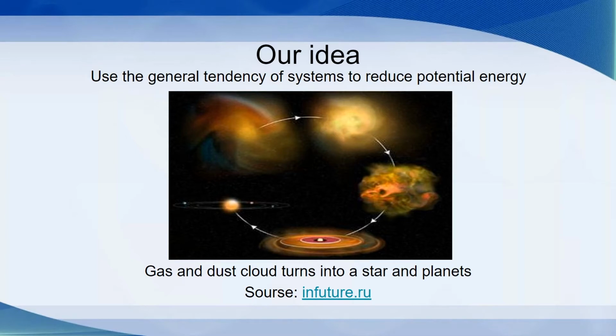We are all familiar with the law of gravity. In the Earth's gravity field, objects tend to fall to the ground. Take a look at the slide. Gravity has collected a cloud of gas and dust into the solar system objects, so that the matter has taken up minimum volume.